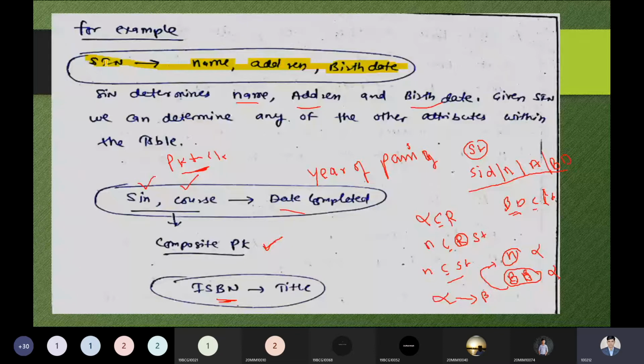You have one book and your friend also has the same book, so definitely the ISBN of the book will be unique. That is the simple concept you have to keep in mind. So from this perspective, we can easily identify. That is the thing you can see over here. This is a simple example, so this is the entire example.